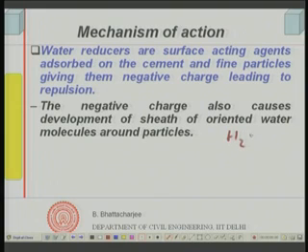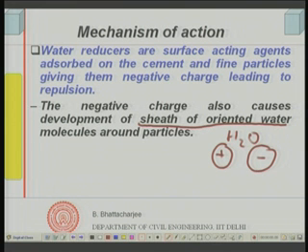In H2O, the center of positive charges and the negative charges do not coincide. So, since they do not coincide, it is a polar liquid, and it can get oriented around that negative charge formed, and therefore causes development of a sheath of oriented water molecules,